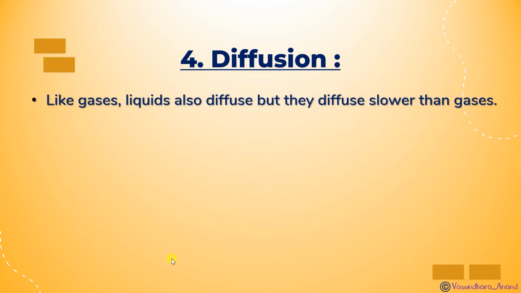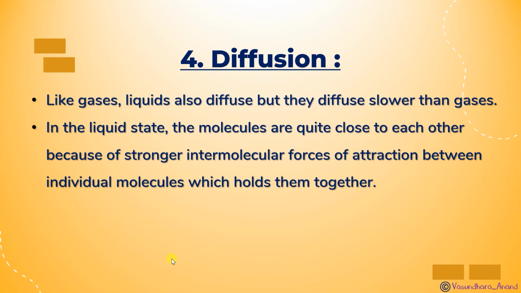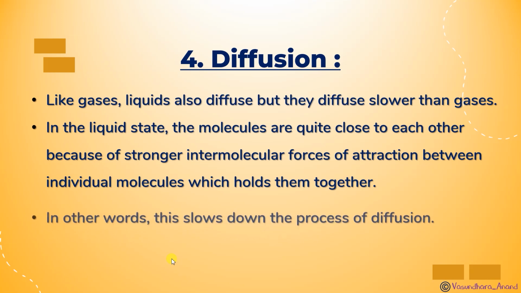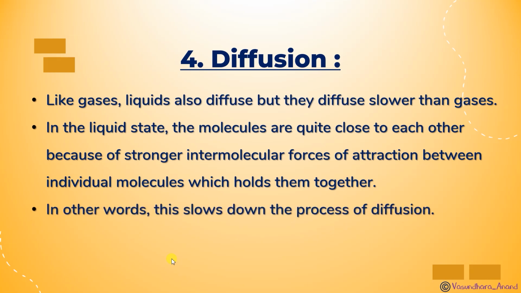Now diffusion. We know that intermixing of two substances is called diffusion. So like gases, liquids also diffuse, but they diffuse slower than gases. If we talk about the rate of diffusion, this will have a slower rate than gases. In the liquid state, the molecules are quite close to each other because of stronger intermolecular forces of attraction between individual molecules, which hold them together. Liquid molecules are close to each other, and that's why they have a strong intermolecular force of attraction. In other words, it slows down the process of diffusion, due to which the diffusion process decreases, slows down.